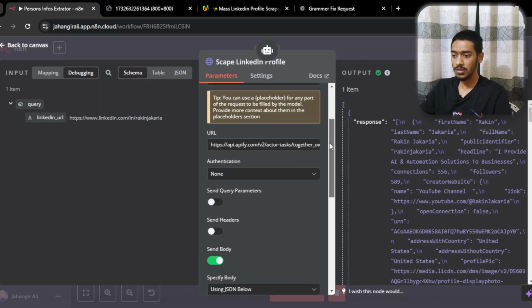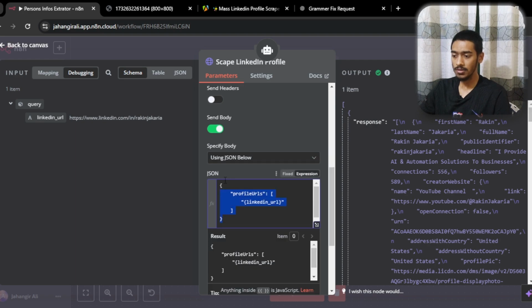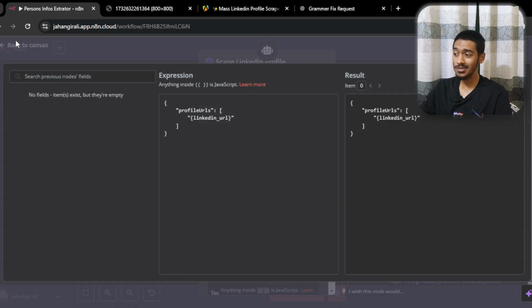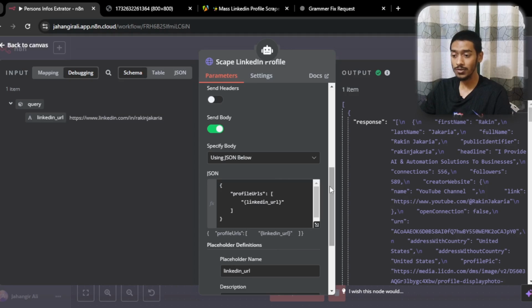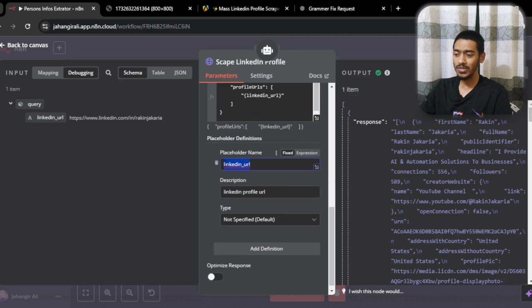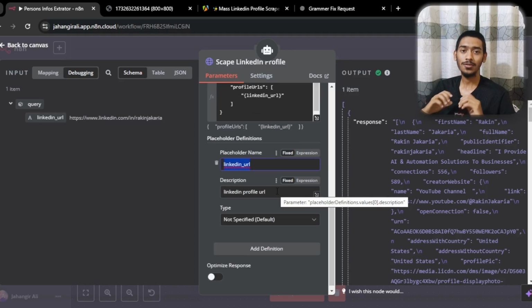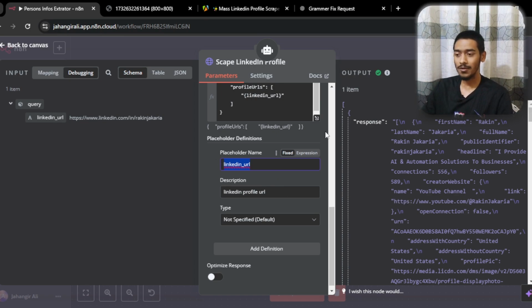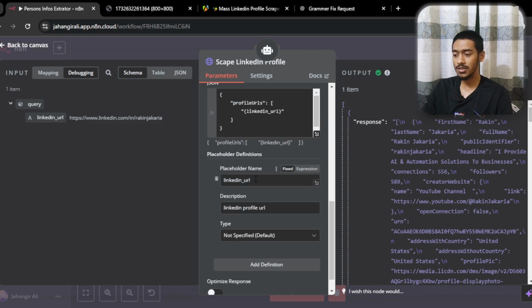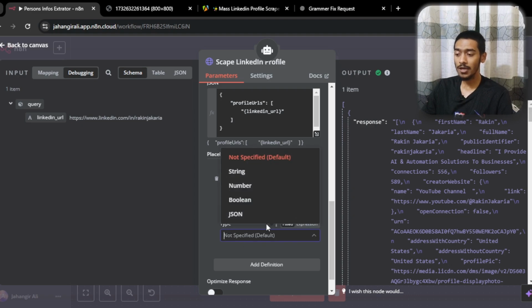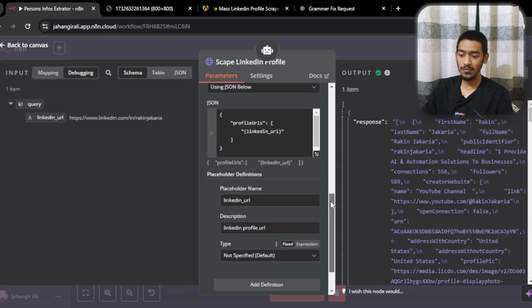I can put this in here, and as you can see, that's the LinkedIn URL. Sorry, I have to go with the LinkedIn URL, because that's the content, the URL of the LinkedIn, not the person name, by the way. Okay, so that's the case. It will obviously contain the URL, and again that's the placeholder name, which is LinkedIn URL. Again, the LinkedIn profile URL in the description, then the type no specified as default.